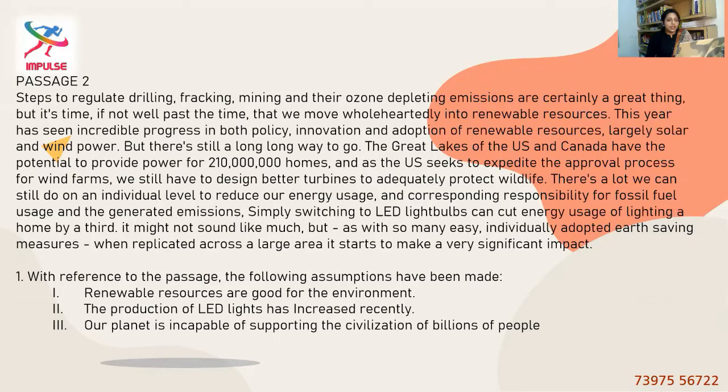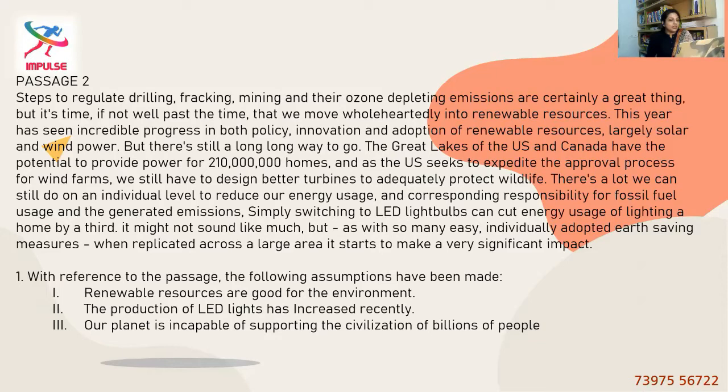The Great Lakes of the US and Canada have the potential to provide power for 210 million homes, and as the US seeks to expedite the approval process for wind farms, we still have to design better turbines to adequately protect wildlife. There's a lot we can still do on an individual level to reduce our energy usage and corresponding responsibility for fossil fuel usage and the generated emissions. Simply switching to LED light bulbs can cut energy usage of lighting a home by a third. It might not sound like much, but as with so many easy, individually adopted earth-saving measures, when replicated across a large area, it starts to make a very significant impact. So let's get on to the questions.